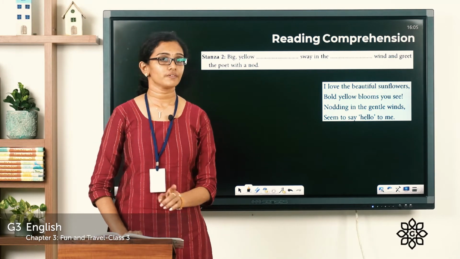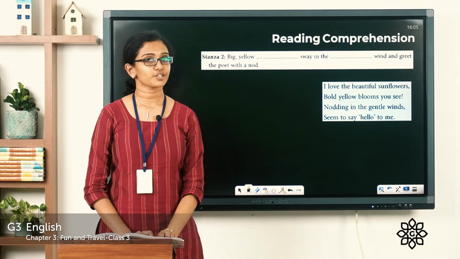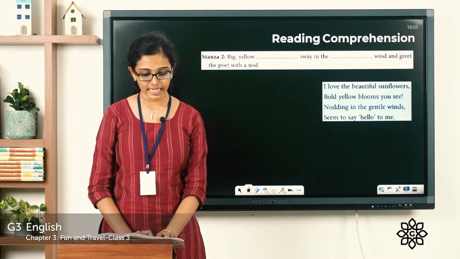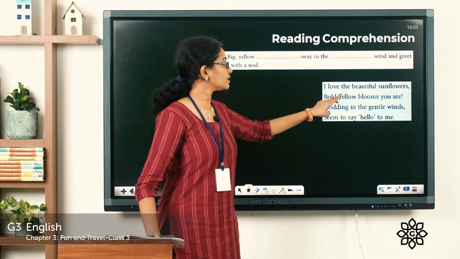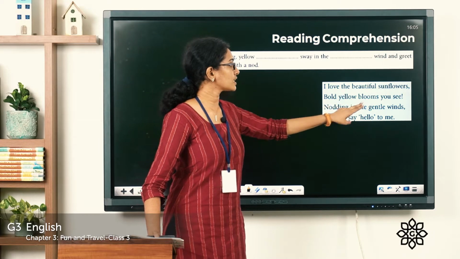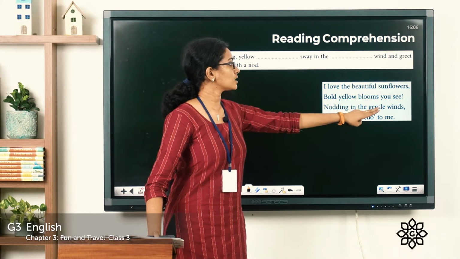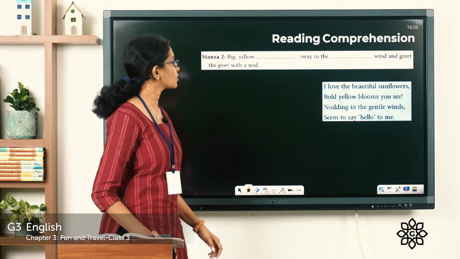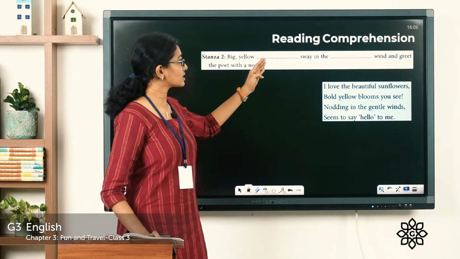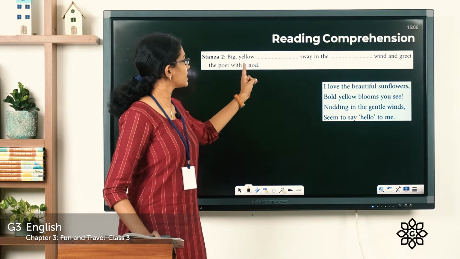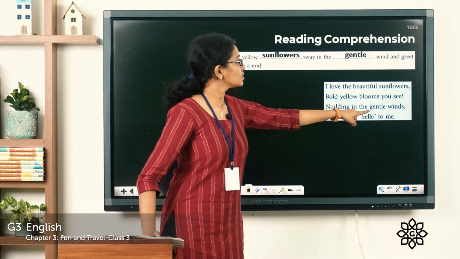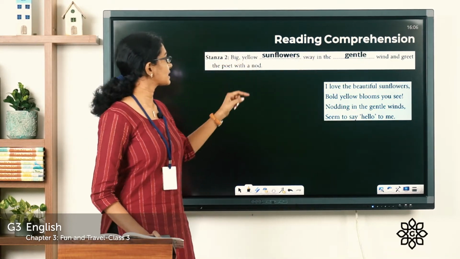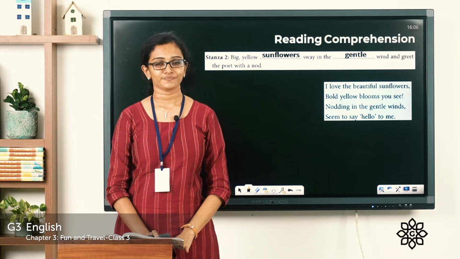So, from the stanza, let's try to find out the answer for this big yellow dash sway. What are the big yellow things that sway in the wind? Big yellow sunflowers sway in the gentle wind and greet the poet with a nod.